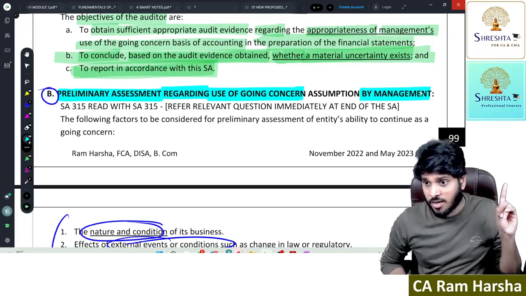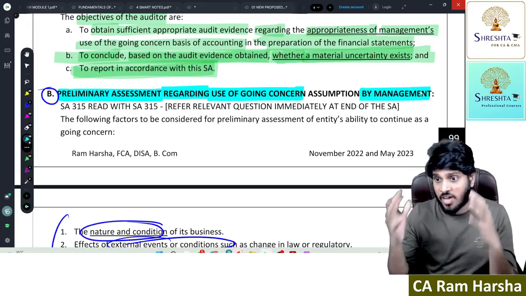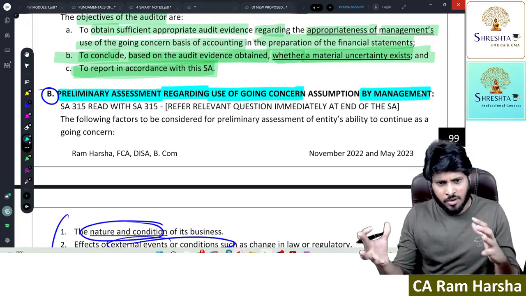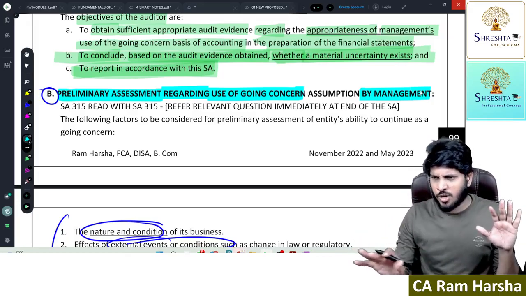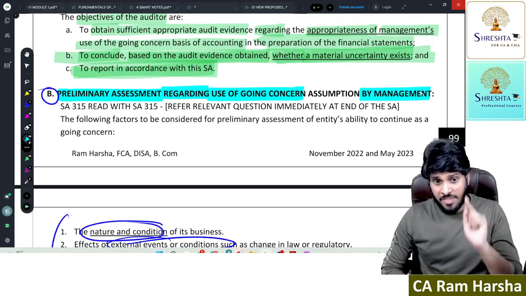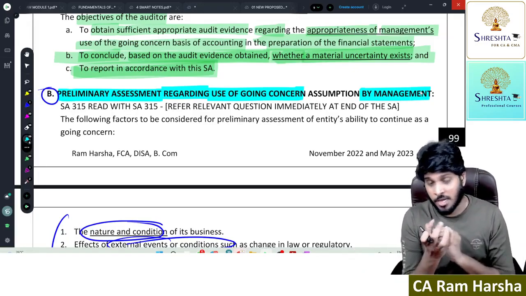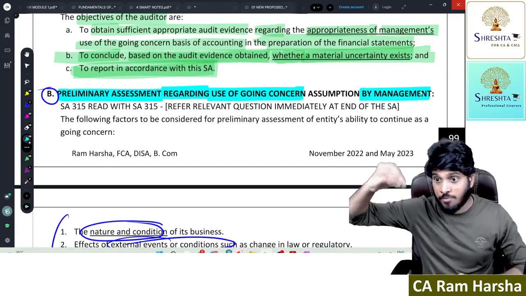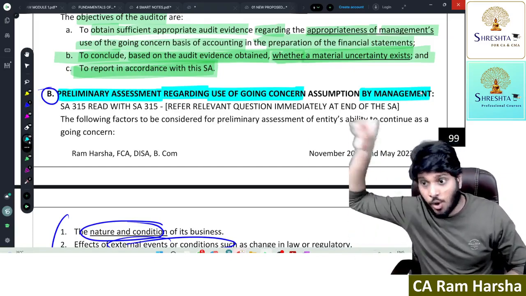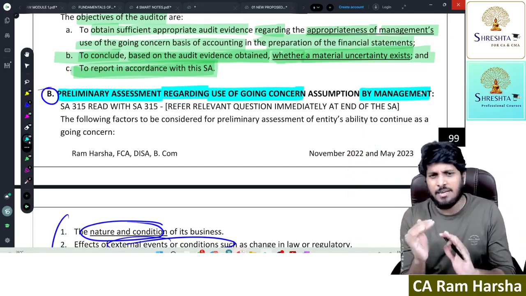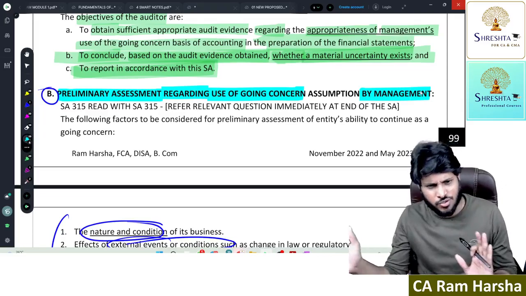Even Maruti Suzuki, even Reliance Industries Limited, even Adani Enterprises, even though the business is super successful, every year they must do a preliminary assessment. If you find some negative things, then you can do advanced assessment. Basically, preliminary assessment everyone has to do.